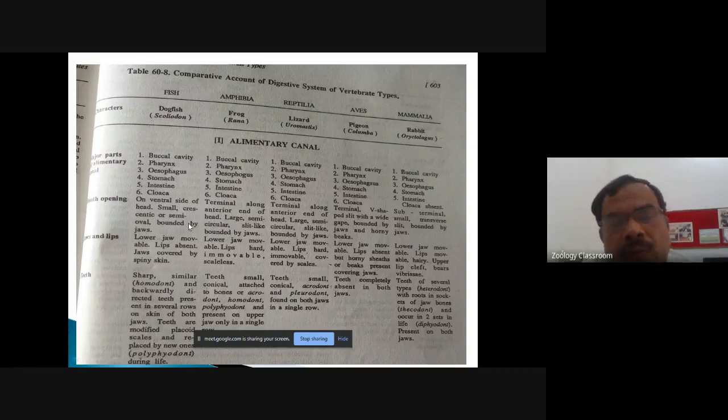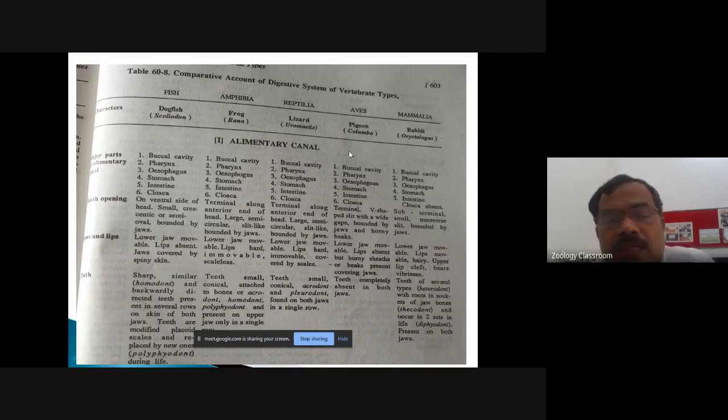Okay, now when you see the mouth opening in case of frog, it is terminal along the anterior end of the head. It is large, semicircular, slit-like, and again bounded by the jaw. So all the mouth openings are bounded by the jaw, that is upper jaw and the lower jaw, except in case of the birds there is a modification of the jaw, that is the beak.